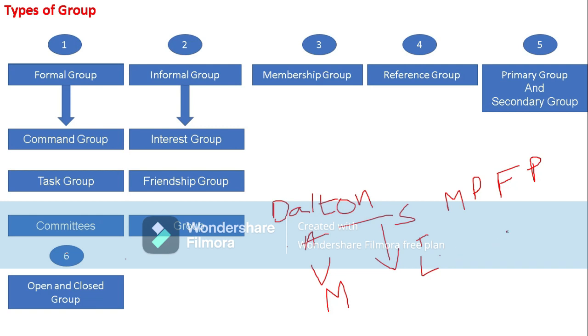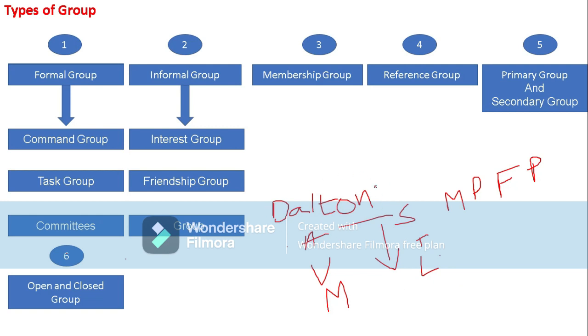Coming to the mixed group, it is a group of people belonging to different ranks in the organization and from different departments. In vertical we see the same department with different levels, but under mixed, members are from different levels and from different departments.